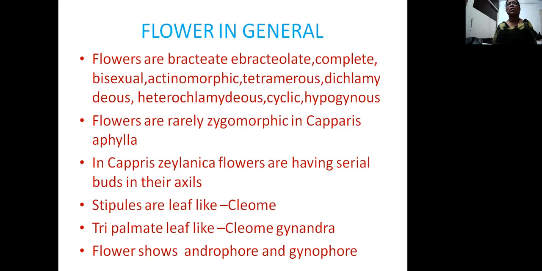Androphore is nothing but a stalk which bears androecium. Gynophore is a stalk which bears gynoecium. These structures are formed due to the extension of the axis in between the petals and androecium, and between the androecium and gynoecium. They look like the stalk of the androecium and also the stalk of the gynoecium, so they are called androphore and gynophore respectively.